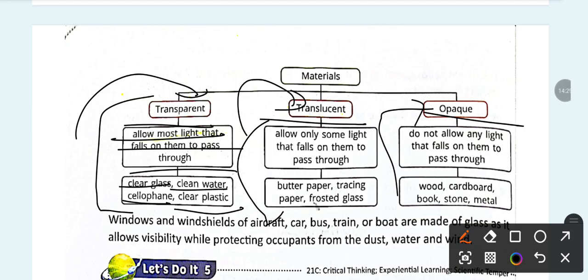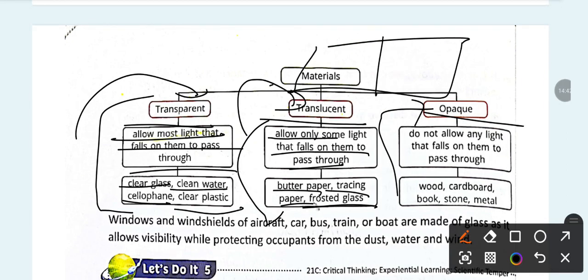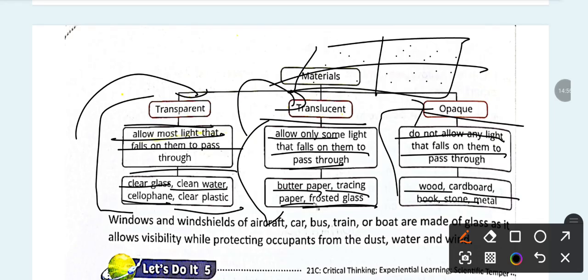Now translucent objects only allow some light that falls on them to pass through, like butter paper, tracing paper and frosted glass. Like on some windows you have seen frosted glass, so that it cannot be seen through easily. Now opaque objects do not allow any light that falls on them to pass through, like wood, cardboard, book, stone, metal, etc.